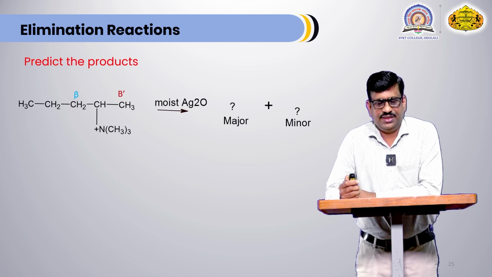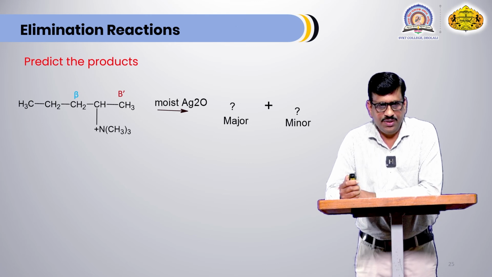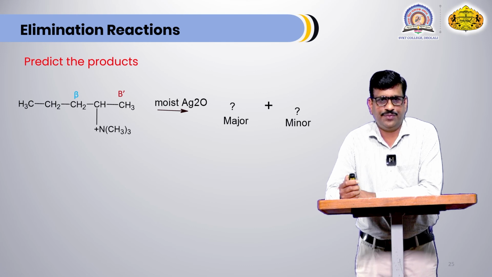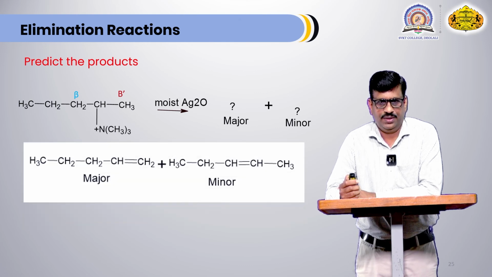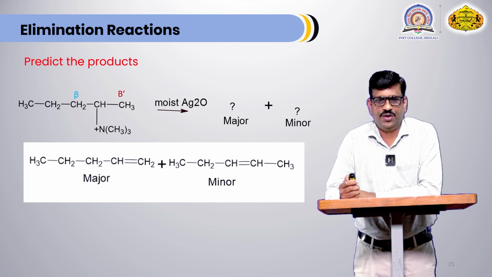If this reaction proceeds with Saytzeff rule, then we are going to get 2-pentene as a product, and according to Hofmann rule, 1-pentene as a product. But as the size of leaving group is bulky, this substrate gives major product according to Hofmann rule. This is the major product, that is 1-pentene, and minor product is 2-pentene. Major product is according to Hofmann rule and minor product is according to Saytzeff rule.